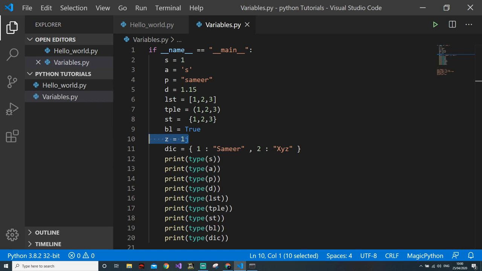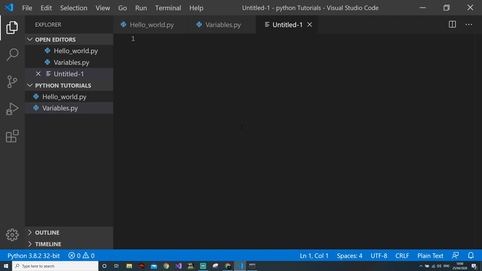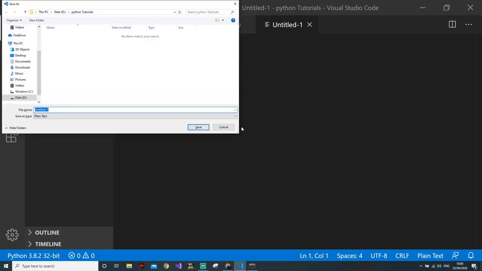For converting one type to another, typecasting is also important. Let's go through that one. I will create a new file and give it the name data type usage. Okay, we will run many things in that.